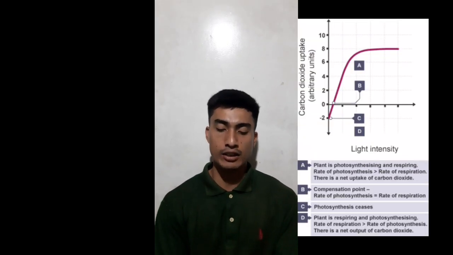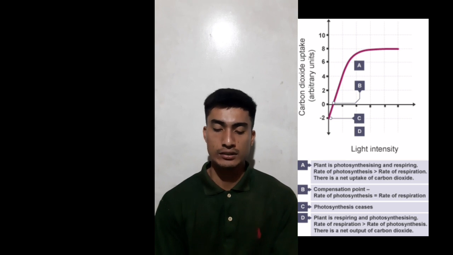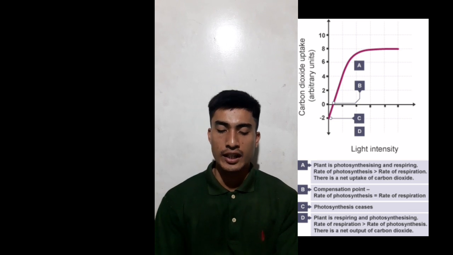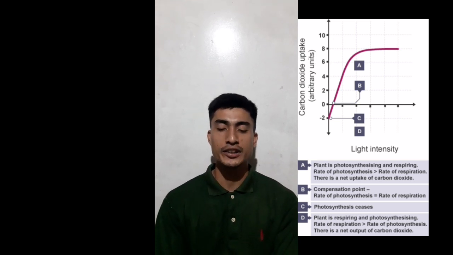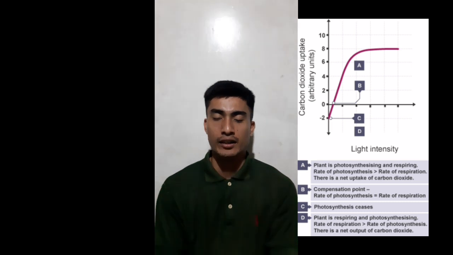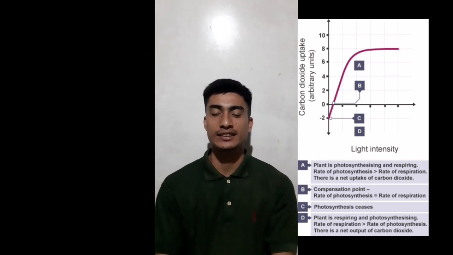Carbon dioxide uptake, arbitrary units, against light intensity. At A, the plant is photosynthesizing and respiring. The rate of photosynthesis is greater than the rate of respiration, so there is a net uptake of carbon dioxide. At B, the compensation point, the rate of photosynthesis is equal to the rate of respiration. And at C, photosynthesis ceases.